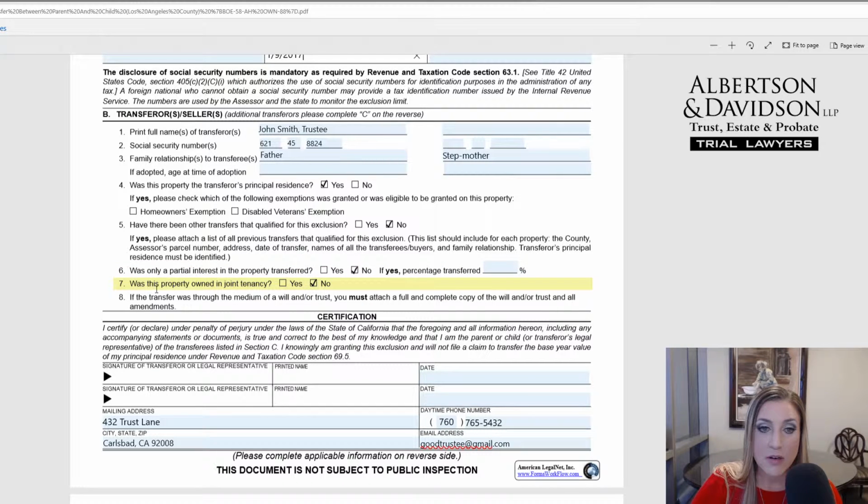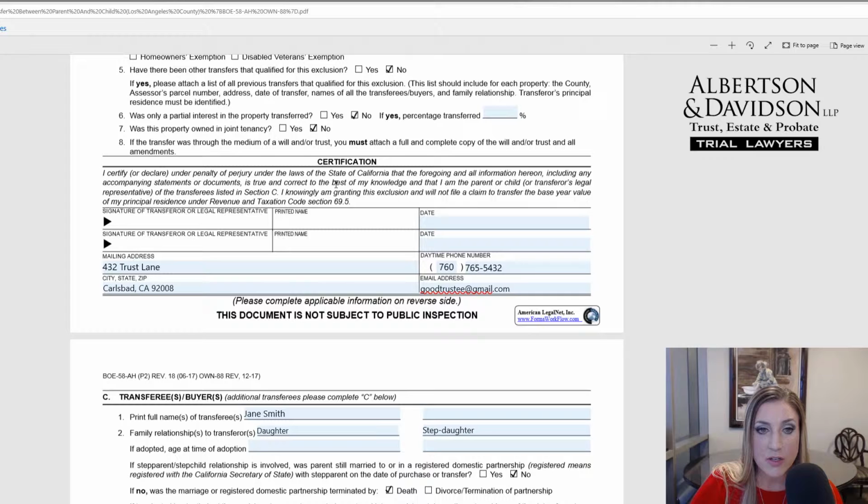Under 7, they want to know if the property is owned in joint tenancy, because the property in our example is owned by a trust. We're going to select no. And please note, under 8, they want to call to your attention that if you are receiving this property as a result of a beneficial interest under a will or a trust, you need to include that entire document along with this form so that they can determine that yes, this is a parent-to-child transfer and it does qualify for this exclusion. Below that is the certification.